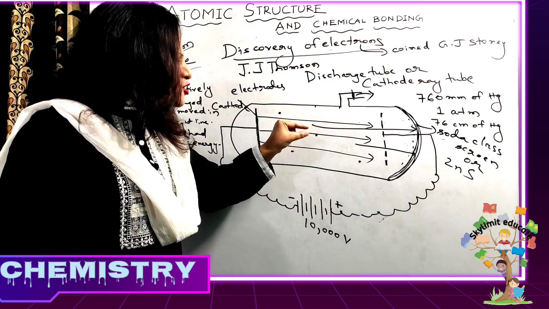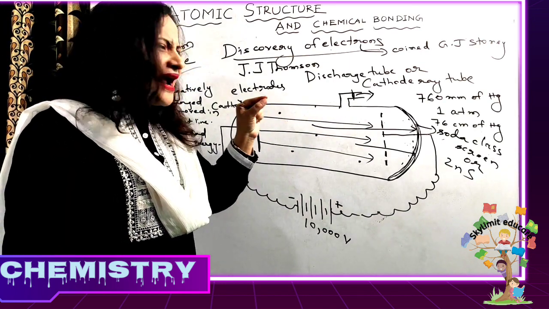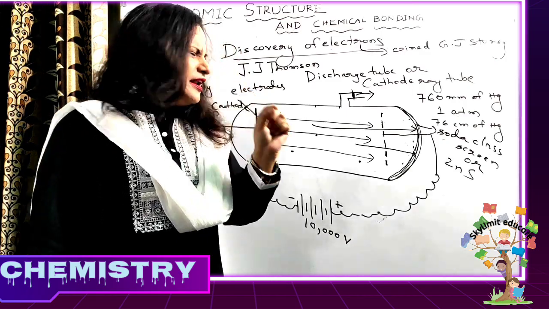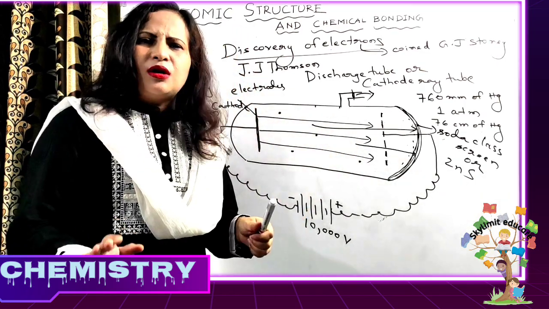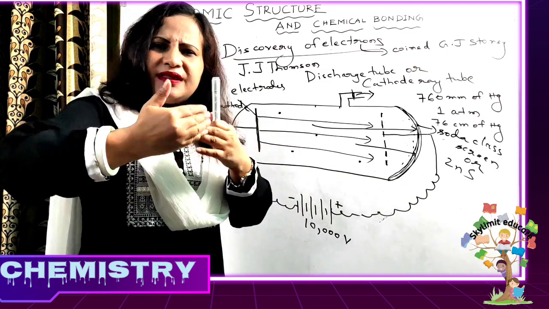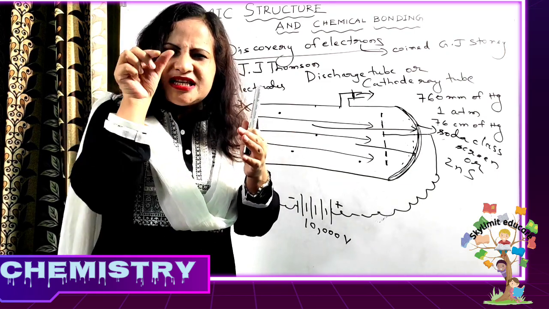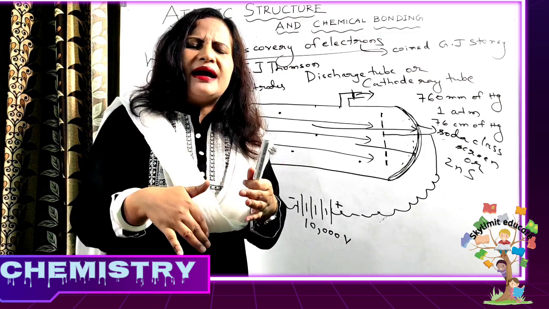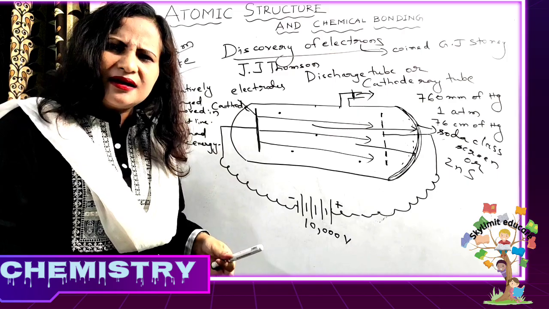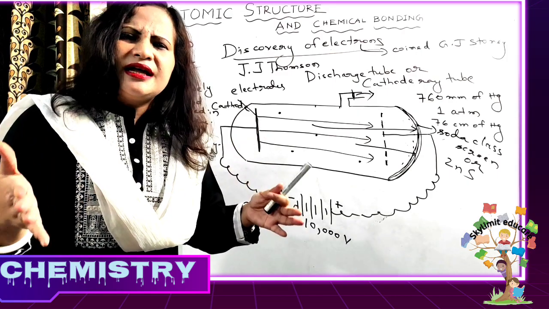By placing very small paddle wheels on the path of these particles, and these paddle wheels started rotating. So from that we concluded that they have kinetic energy and produce mechanical effects.